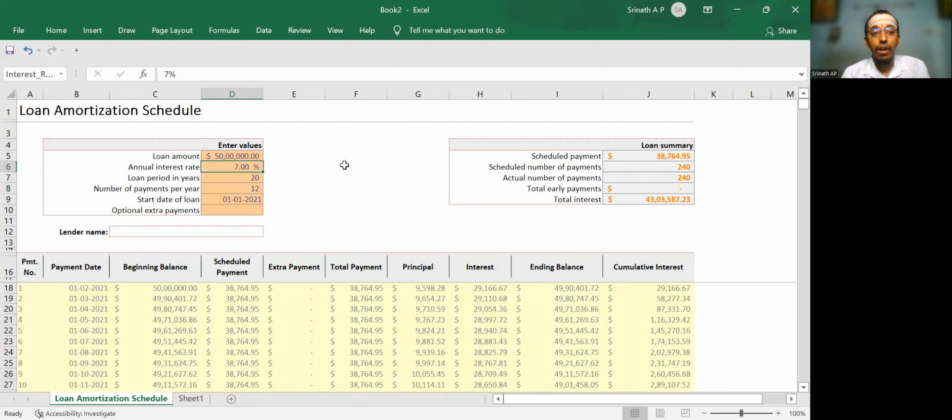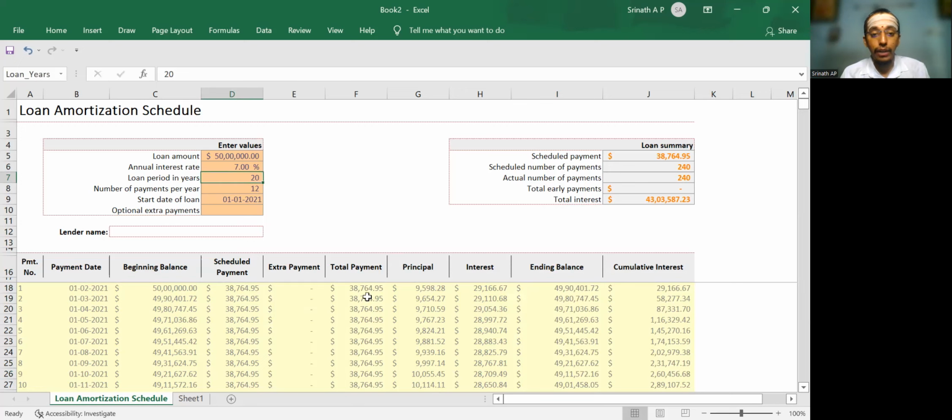Now that means for this loan of 50 lakhs that you are going to repay in 20 years, your EMI would be 38,764.95. That is around 38,765 rupees that you have to repay.